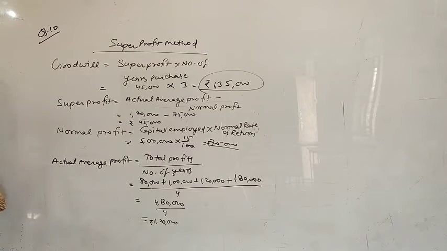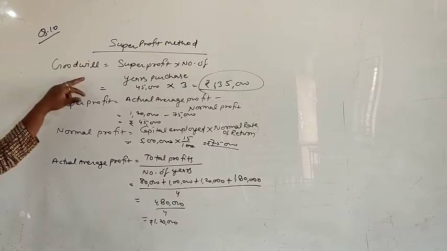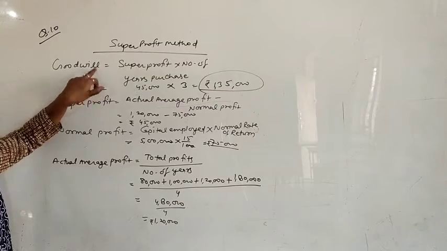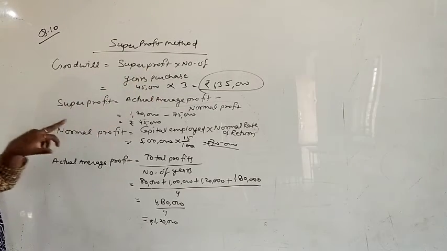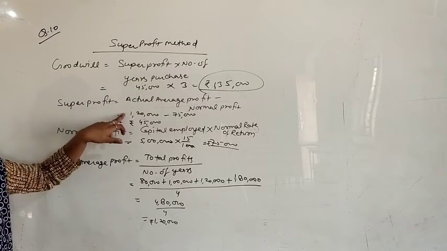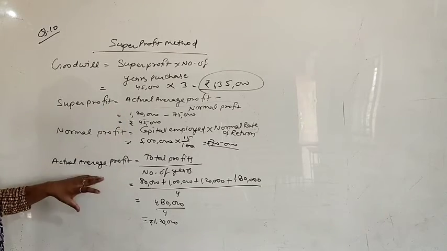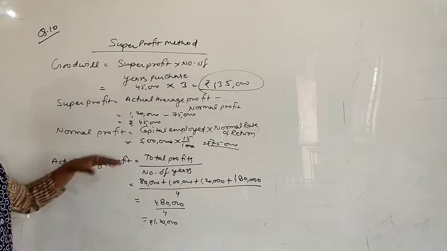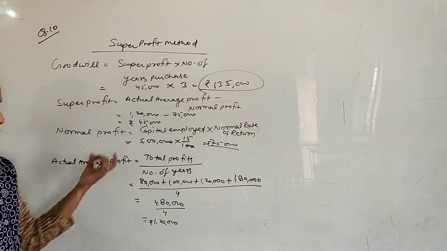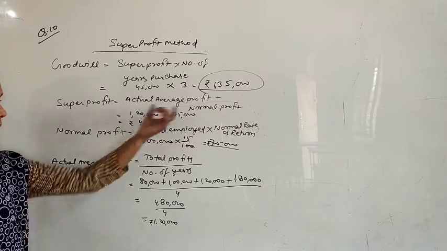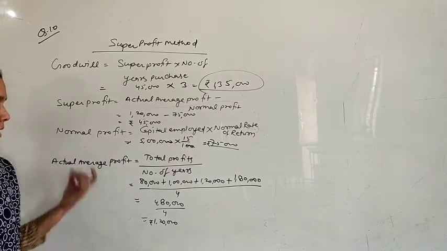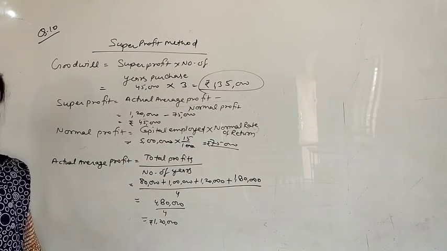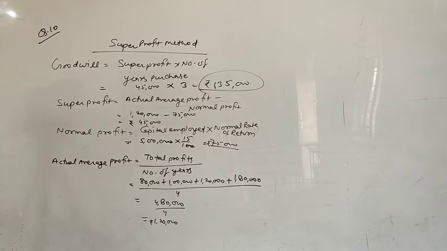So in this way you should also follow the steps. First of all, put up the formula of goodwill. Later on we need super profit, so put up the formula of super profit. After this you can put up the value of either actual average profit or normal profit, because first of all we need actual average profit. So write actual average profit first. Later on we need normal profit, so later we can write about normal profit. Okay, so this is a basic question on super profit.